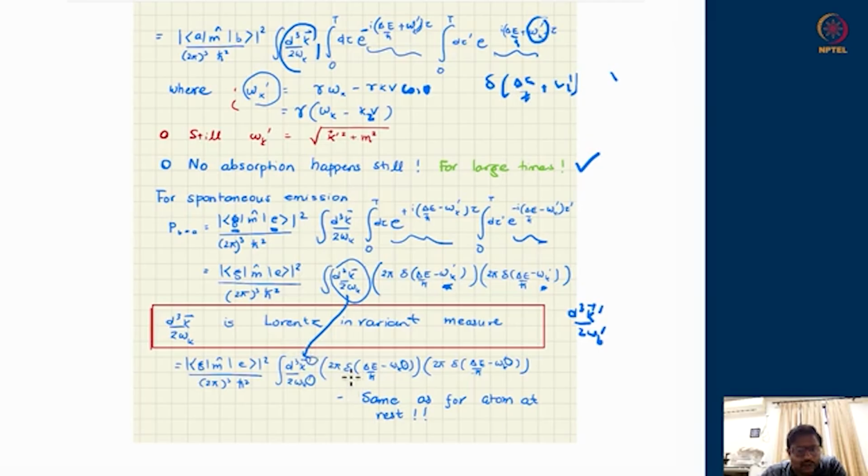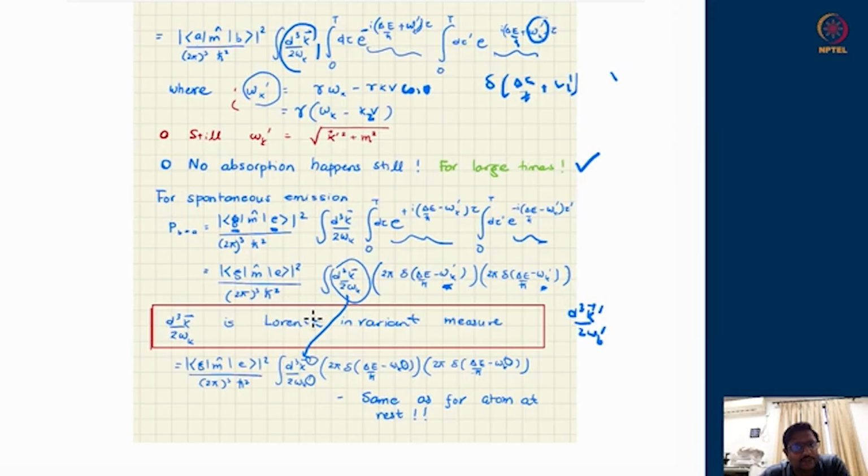This time, all that has happened is that every k has picked up a prime. That prime is just a relabeling, calling k as k prime. This is not going to change the value of the integral. So therefore, the probability of transition will not change at all. And this is not a surprise, because it is actually a computation in the inertial frame in which the atom is at rest. This is the atom's rest frame. So in this frame, the atom is still at rest. So therefore, the probability should not have changed.